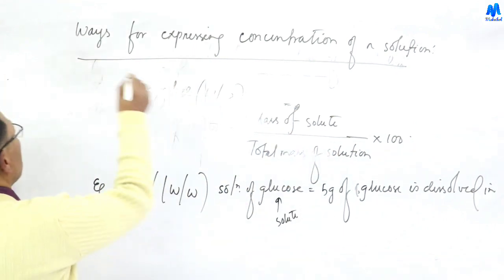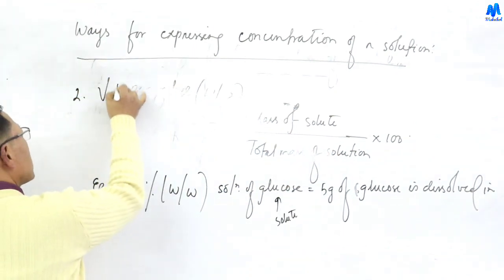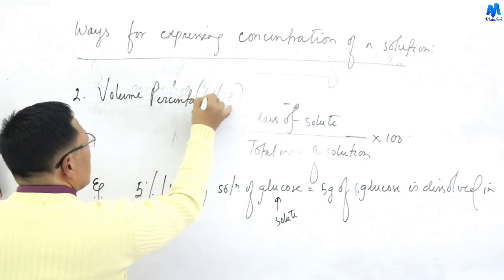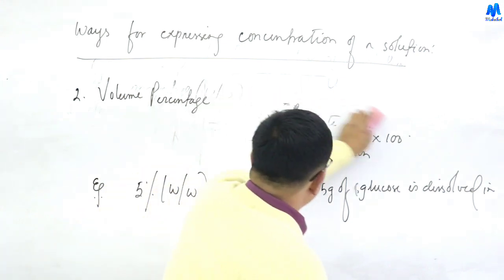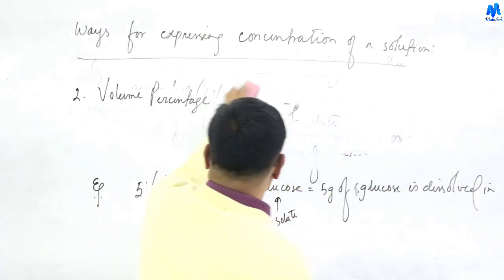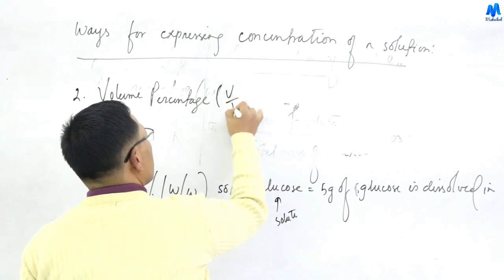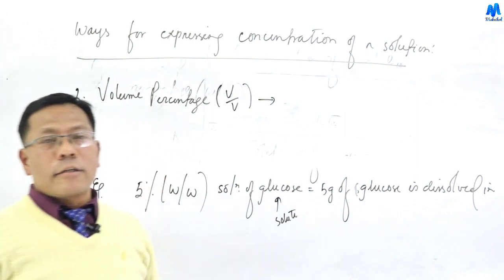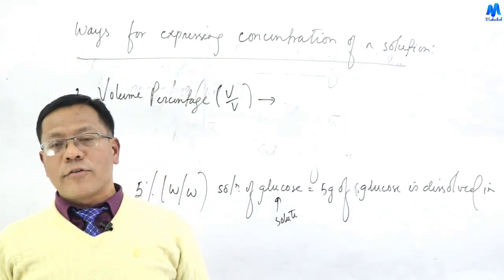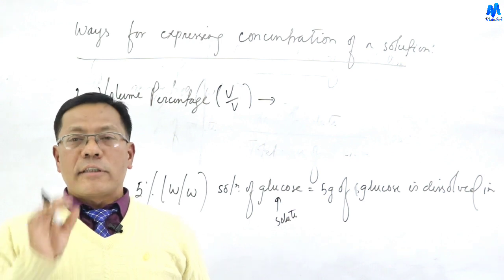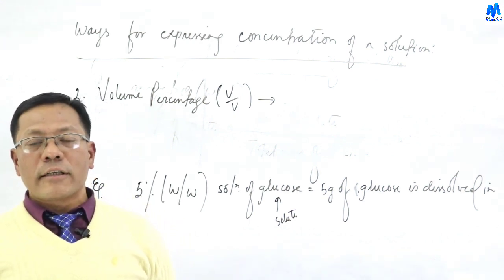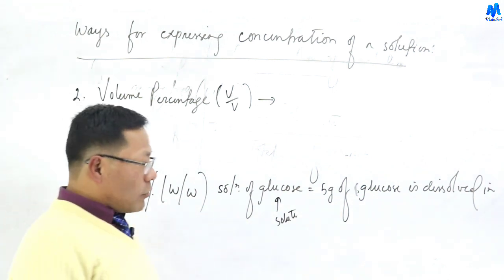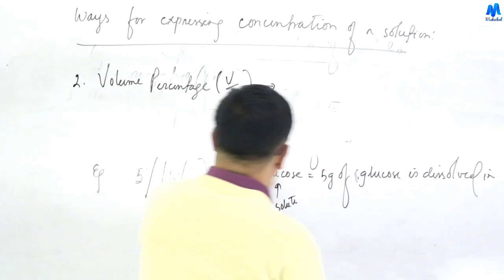Next is volume percentage, also called V by V. Both solute and solvent are liquids. It is the volume of solute in ml dissolved in 100 ml of solution, so the unit is ml.